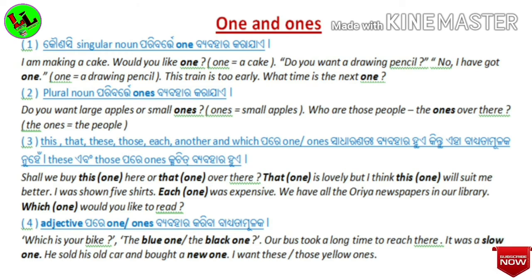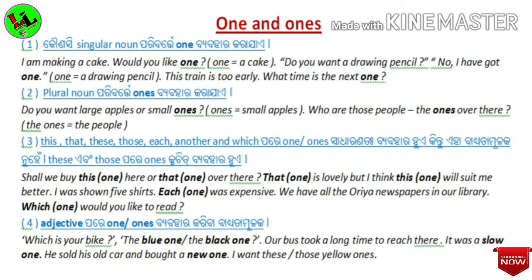We use one or ones after this, that, these, those, each, another, and which. But it is not mandatory. And ones is used rarely after these or those.